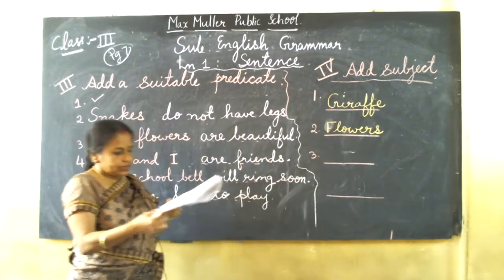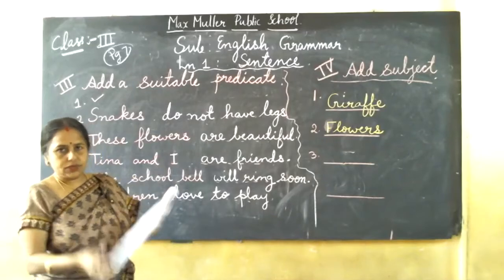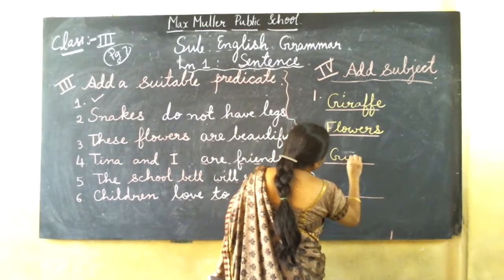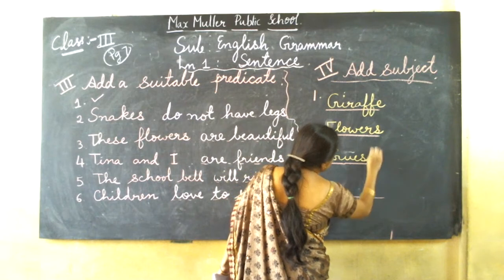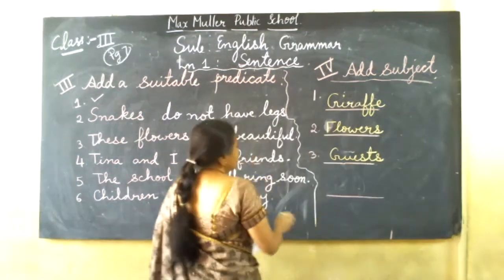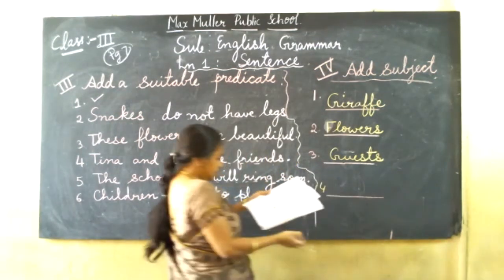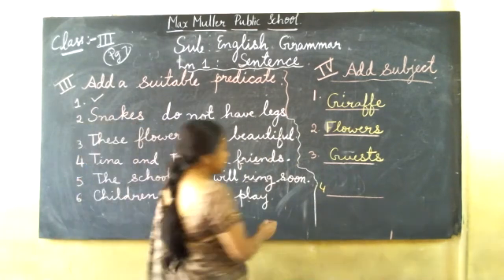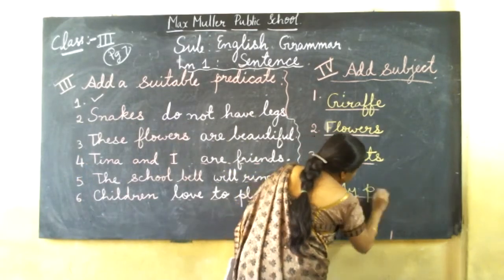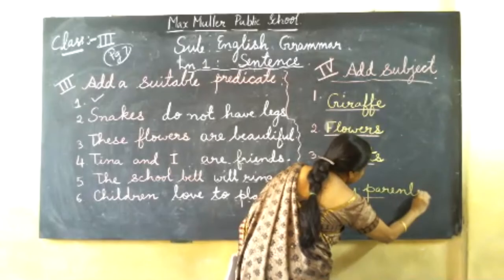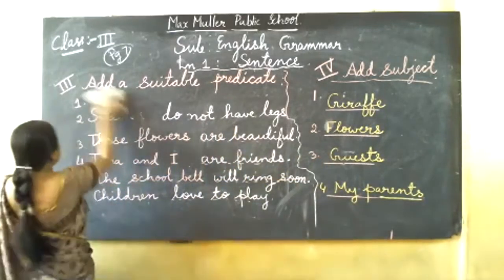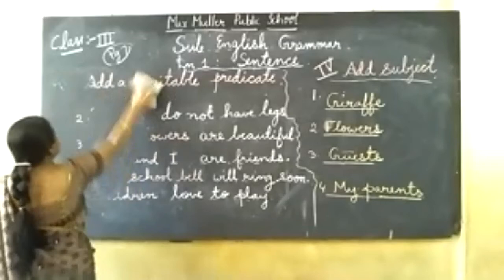Third one, "Dash came to visit us." We can write guests. What is the spelling? Guests. We can write. Number 4. What is the sentence? "Dash love me a lot." We can write, my parents love me a lot. We can write now. So, my parents love me a lot.